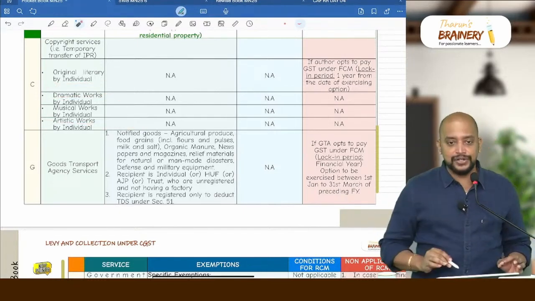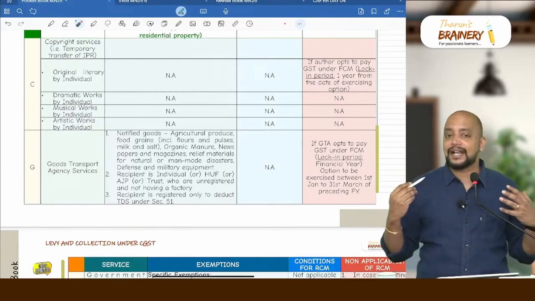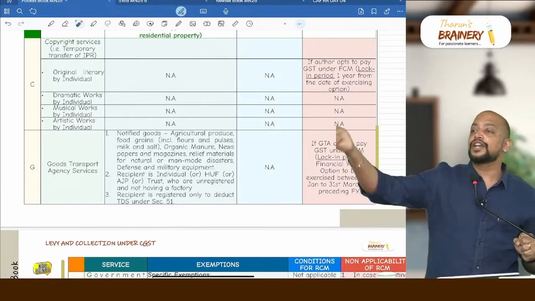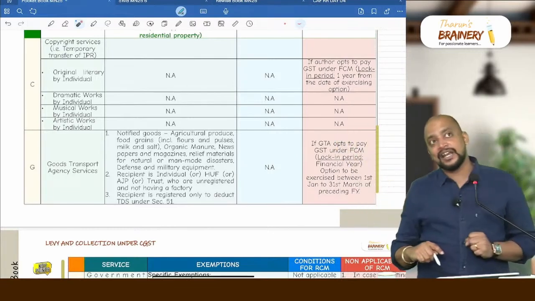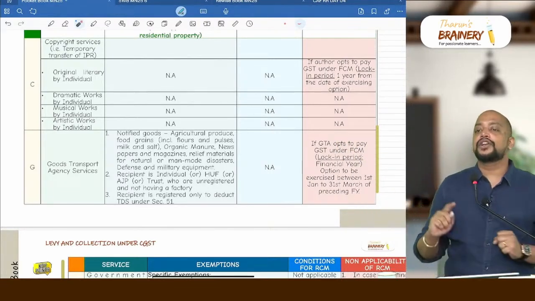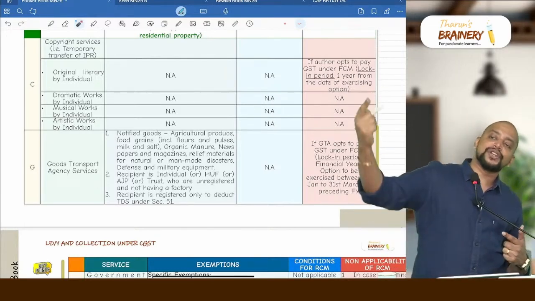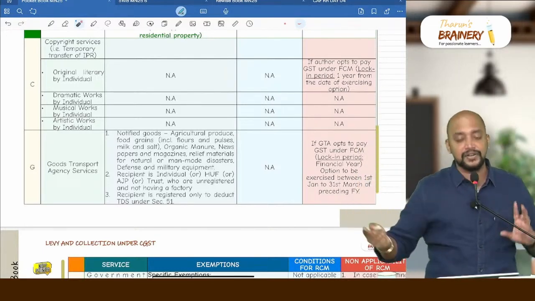It should be by an individual to any person. For example, there is a company, a music company. That music company owns a copyright of the music, which it is giving to any other person. They get a royalty, FCM or RCM? FCM only. It will not come under RCM. A music director who is an individual giving the music to the music company, will it come under RCM? Yes, it will come under RCM.